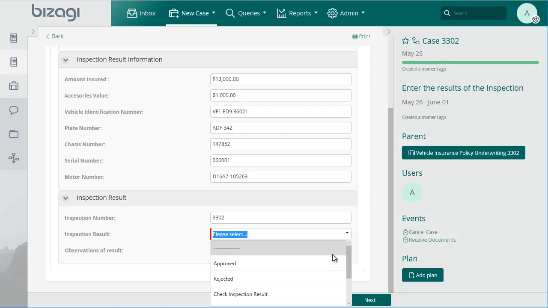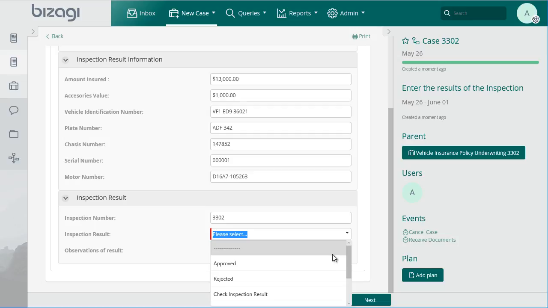Inspection Rejected, which will finalize the process, notifying the intermediary who created the case. Verify the result of the inspection, which decision will generate an activity for an agent of the insurance company to review the result of the inspection and make a decision about what step to take. Requires quotation. This is because the insured values could change, and it would be necessary to re-quote.